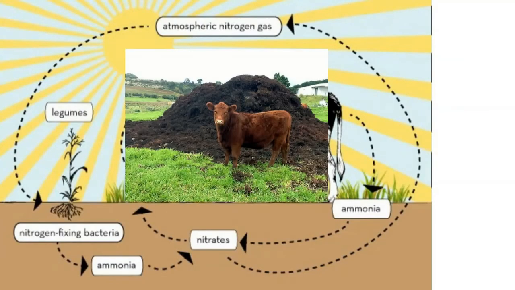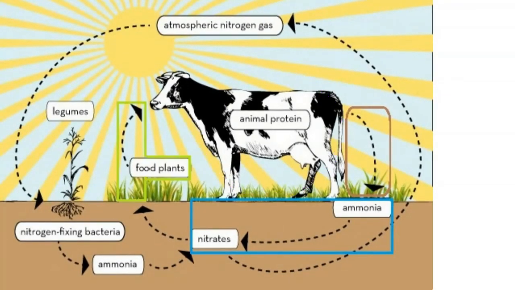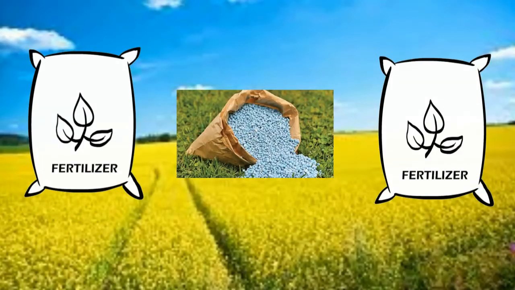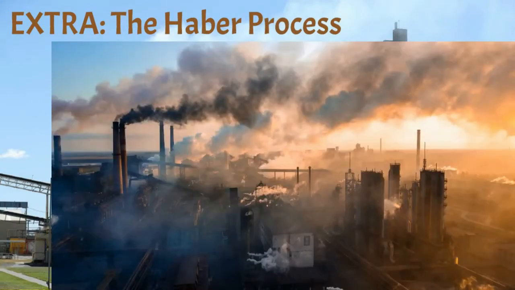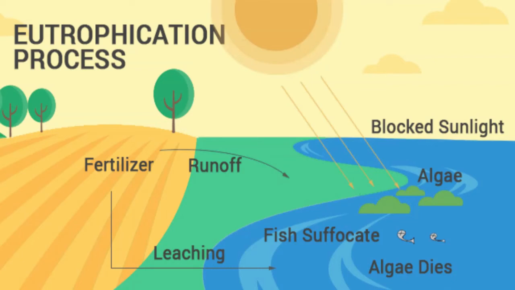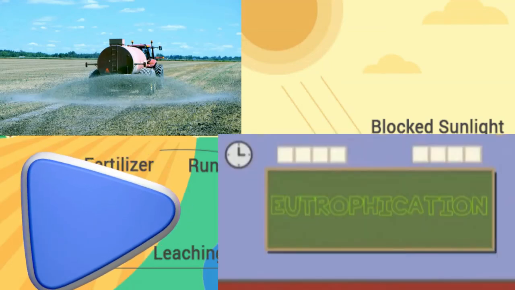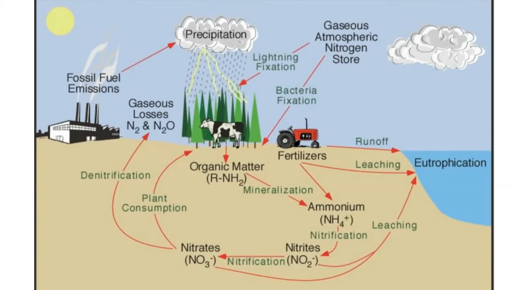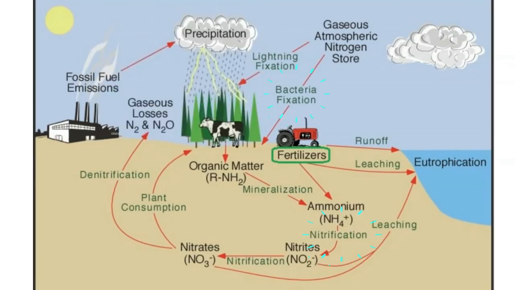Using animal waste is perfectly fine for recycling of carbon and nitrogen compounds. However, man-made fertilizer and the process of making man-made fertilizer is a large polluter of the atmosphere and is detrimental to the actual ecosystem surrounding, for example, a farmer's field where fertilizer is used. We will cover this in a different video, but for now, we need to understand the cycle, and we need to understand that the man-made addition to this cycle is man-made artificial fertilizer added to the ground to re-nitrify it when these natural processes are not good enough or quick enough.